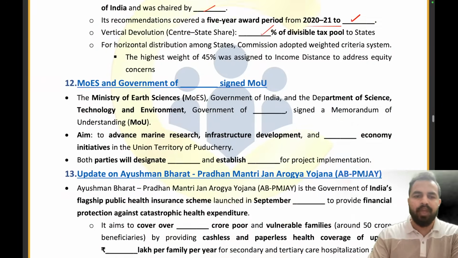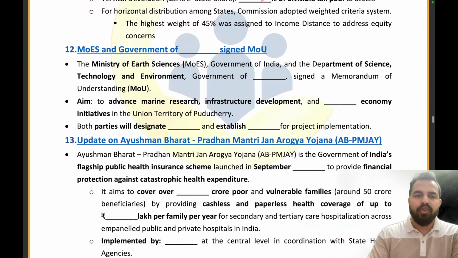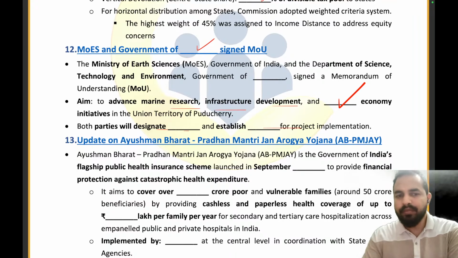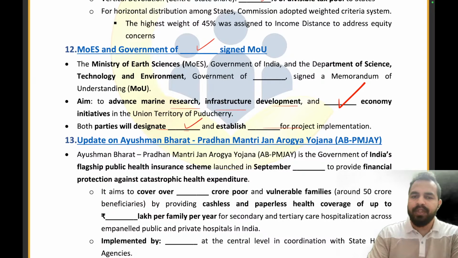Now let's try to answer the questions here. So the Ministry of Earth Sciences and the Government of Puducherry have signed an MOU, right? They will be focusing on advancing marine research, infrastructure development and blue economy initiatives. Both the parties will designate nodal officers and establish a dash for the project implementation.